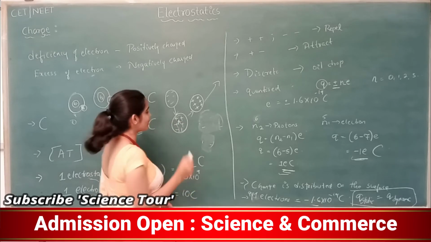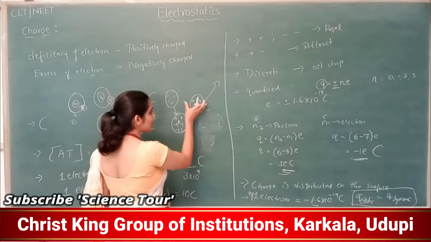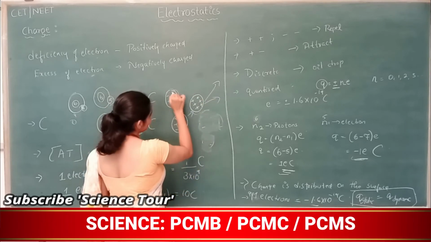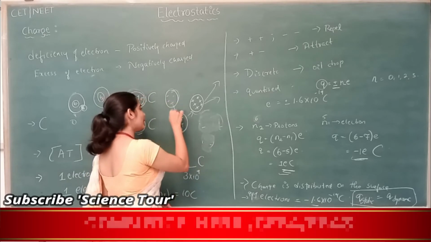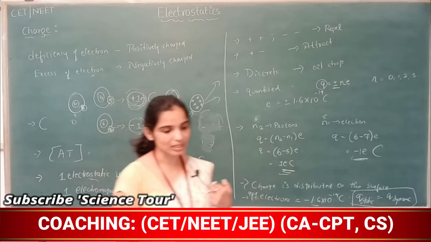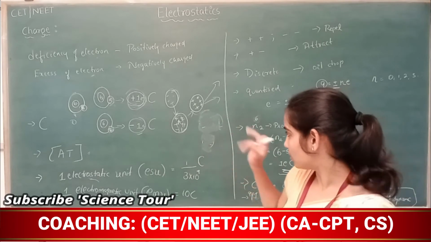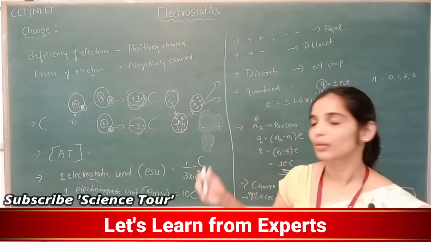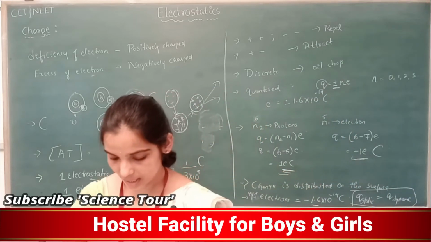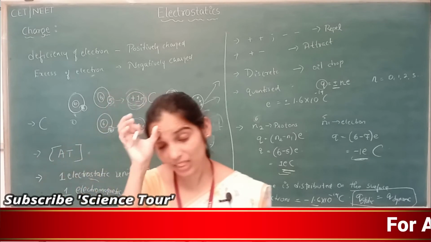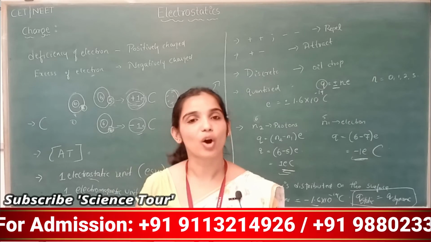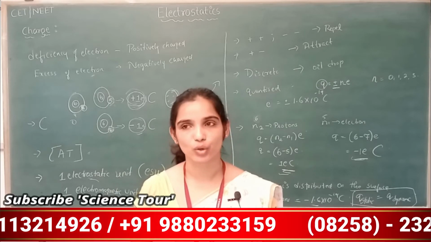Initially I was not aware that this is positively charged, and if I place a positively charged body next to that, that body will repel. If I place a negatively charged body next to that, the body will be attracted by this. Then it is clear that this is a positively charged body. So that's how we make clear the type of charge present in the given body. So this is about a charged body, and as I mentioned, a body will be charged when there is a deficiency or excess of electrons in that body.